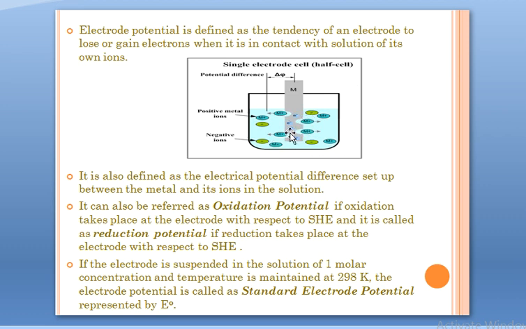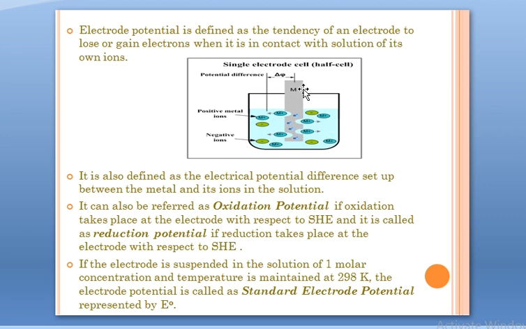There will be a separation of charge between these ions and the metal atoms, because of which a potential difference is created. They are at equilibrium with each other and we'll see a potential difference. Therefore, you can have another very simple definition of electrode potential, which is that it is simply the electrical potential difference set up between the metal and its ions in the solution, right?